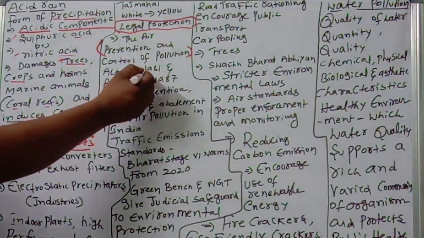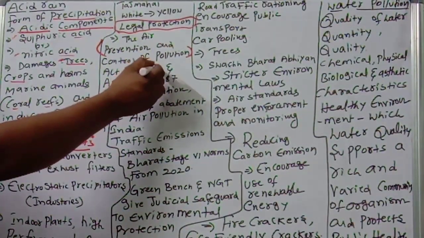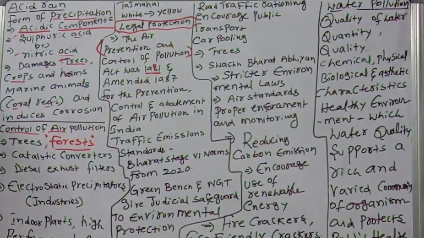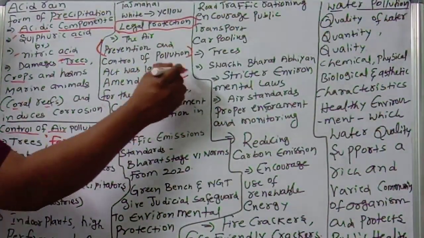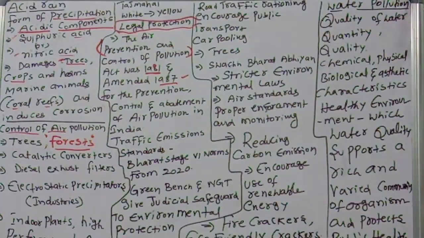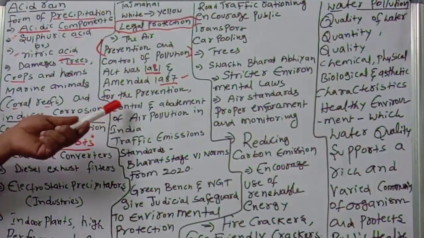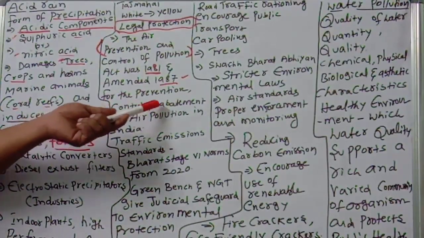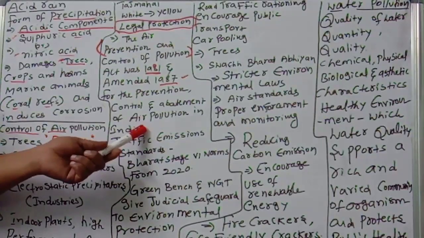1981. Which year? In 1981, and amended in 1987. Very important. The Prevention and Control of Pollution Act was enacted in 1981 and amended in 1987. For what? For the prevention, control and abatement of air pollution in India.